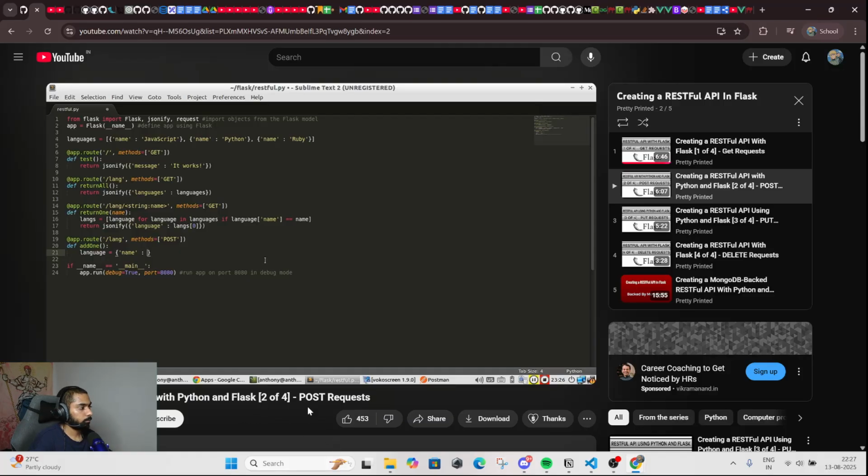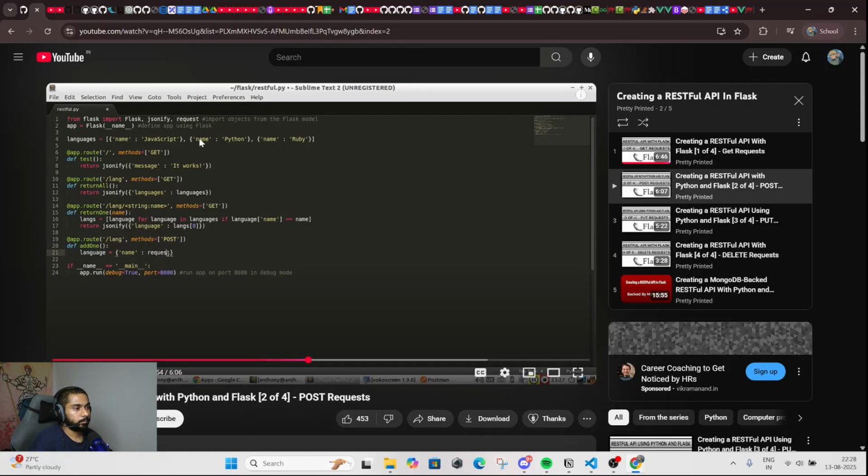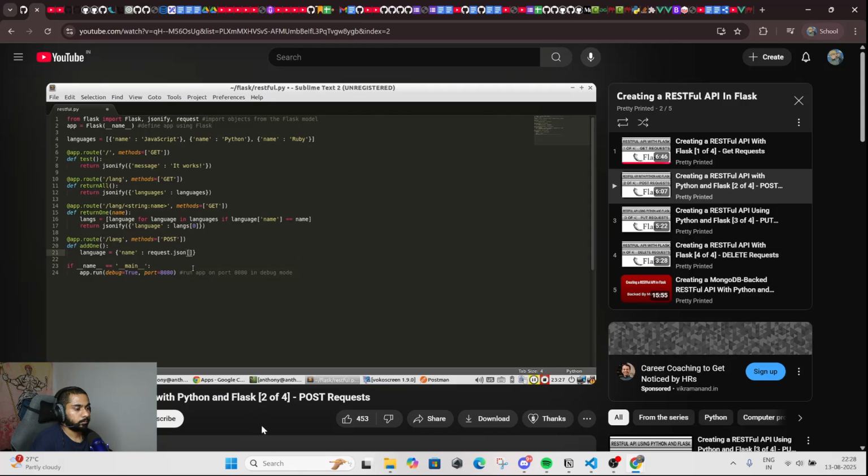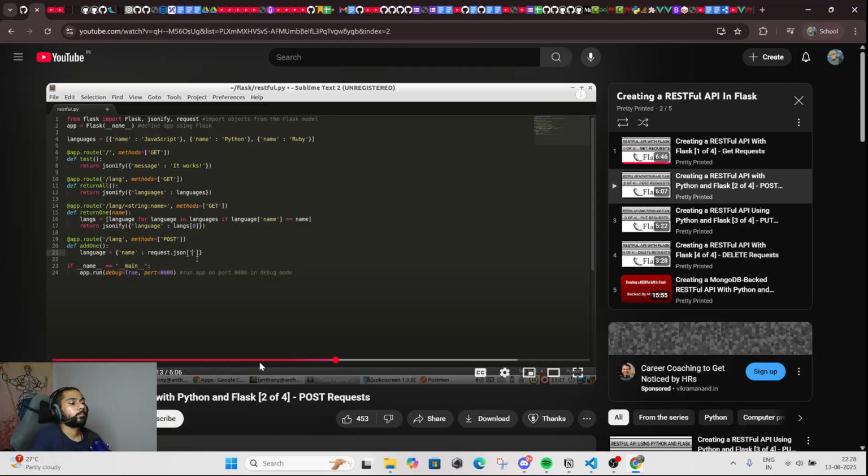So to extract that value from the JSON object that's sent along with the POST request, we're going to use the request object, which was included above. And the request object has a .json attribute, and this will simply return the value for whatever key you specify. So the dictionary that we're going to send with a POST request is going to have the same form as the dictionaries up here. So it's going to be name and then some language. So we want the value for whatever the name is.